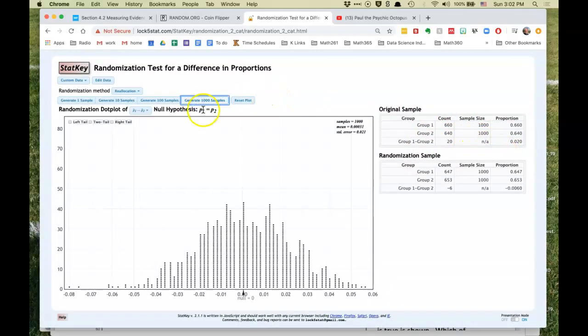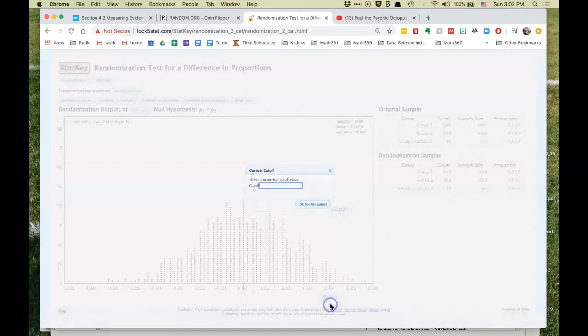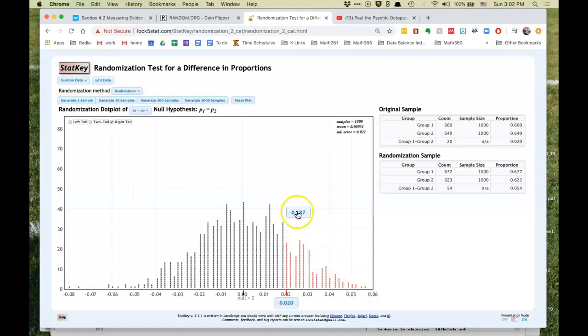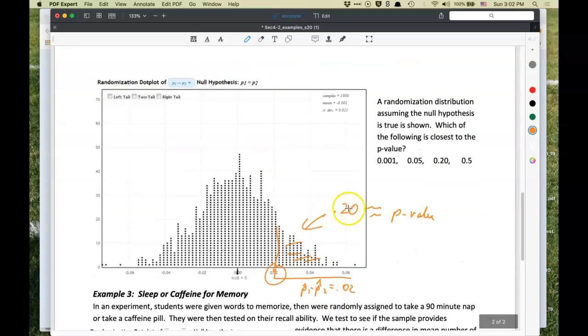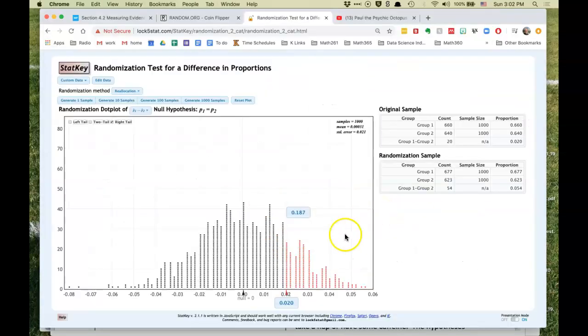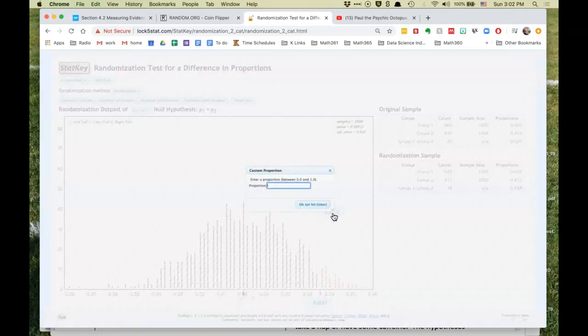We could simulate 1,000 of these, and we want to see the proportion at or beyond 0.02. So if we pick the right tail and we go to 0.02, we get the value of 0.187, which is certainly closest to the 0.2 that we estimated based on the picture. All right, to get 0.05, sorry, I did that backward. I put in the value to see, we would have had to be out here around 0.035, and that's what 5% would look like. So hopefully that's helpful to sort of calibrate your eye on that. Again, going back to, well, let's leave it at that.